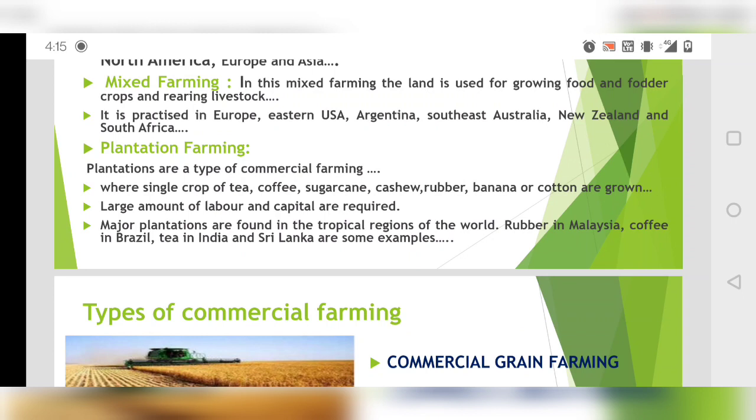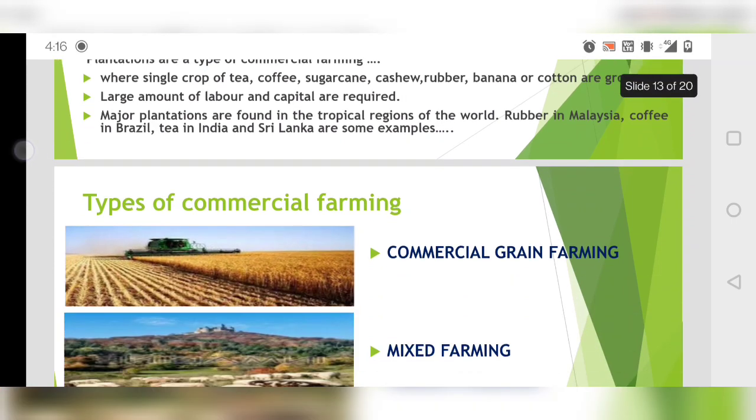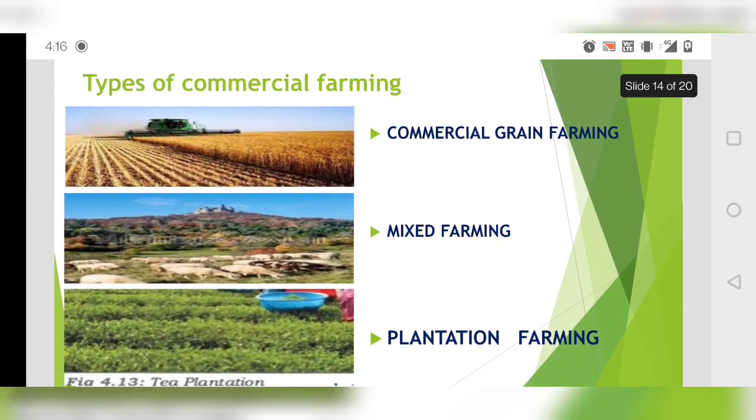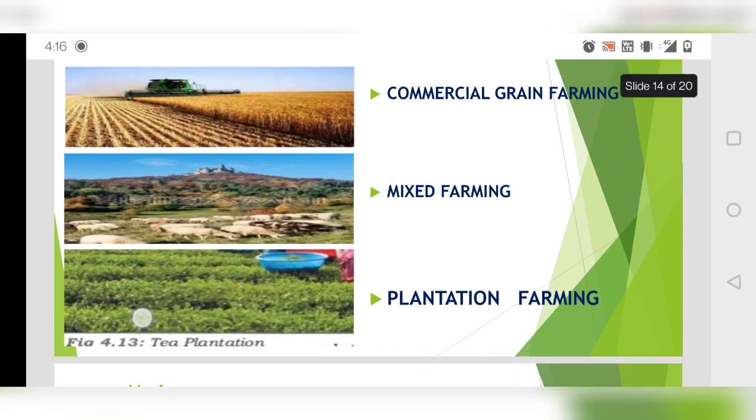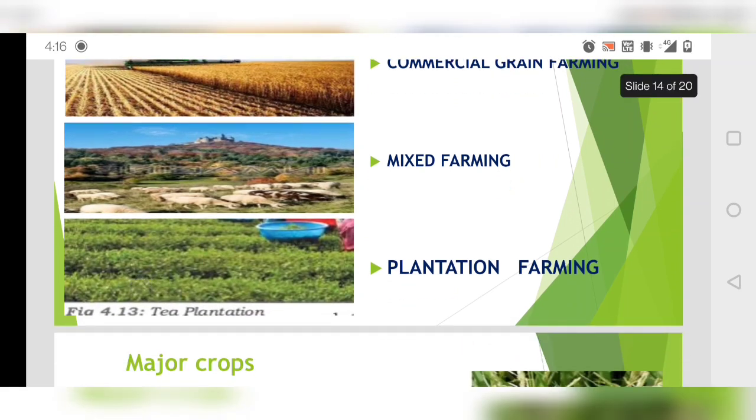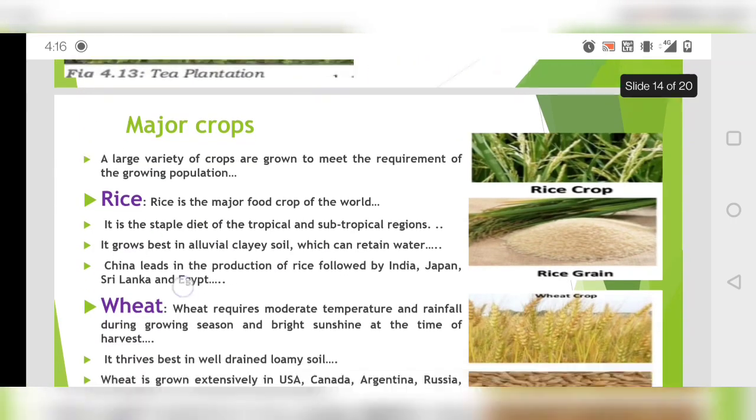Okay, so rubber. Major plantations are found in the tropical regions of the world. Rubber in Malaysia, coffee in Brazil, tea in India. In India, it is in Assam, and then Sri Lanka are the best examples for these. Okay, now we have understood all three types of commercial farming: commercial grain farming, mixed farming, and then plantation farming. You can see in this picture an example of how we do it.